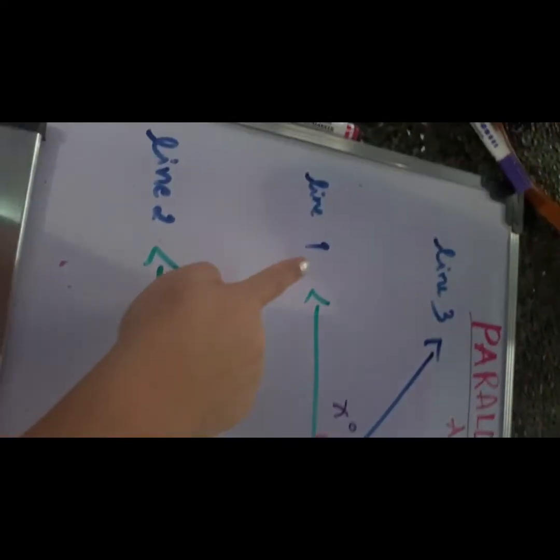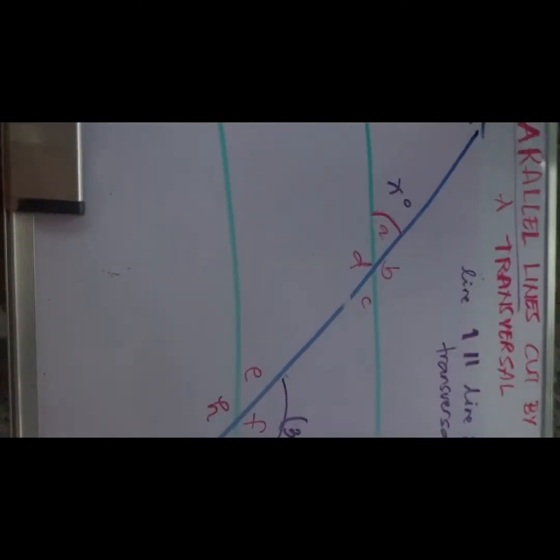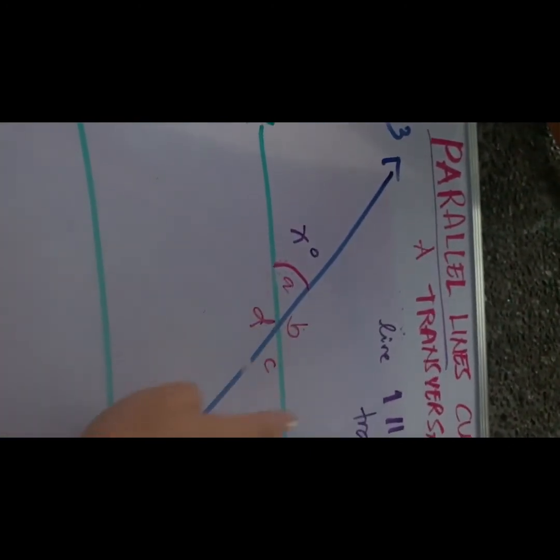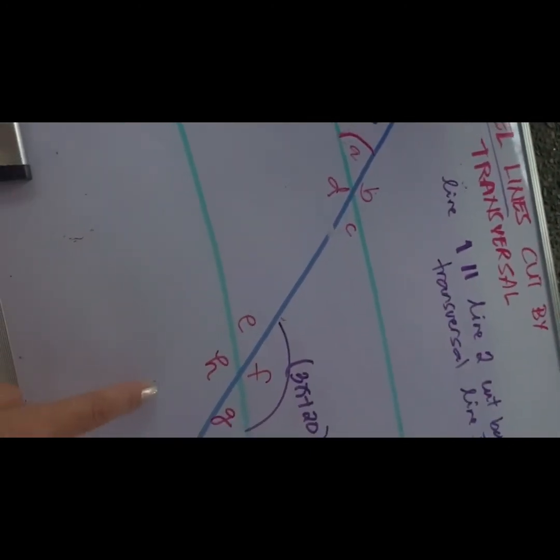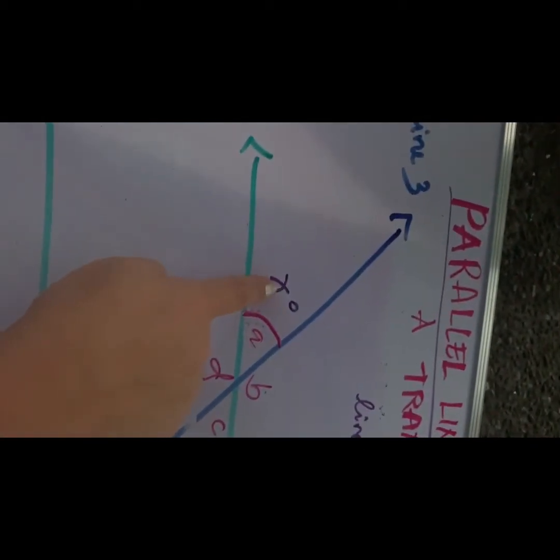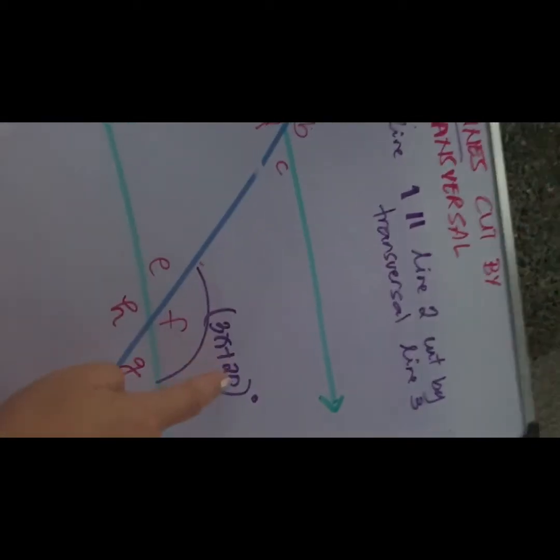Okay, I'll leave you with one problem, but it has to do with algebra. So you have to solve for x before you can actually solve for the value or the measurement of the angle. Are you ready? Here it goes. So it's getting really dark now. So I made up my own problem, okay? Line 1 is parallel to line 2, cut by transversal line 3. And you have these different angles formed, A, B, C, D, E, F, G, H. And if angle A is x, and angle F is 3x plus 20 degrees, I need you to find the measurement of all the angles.